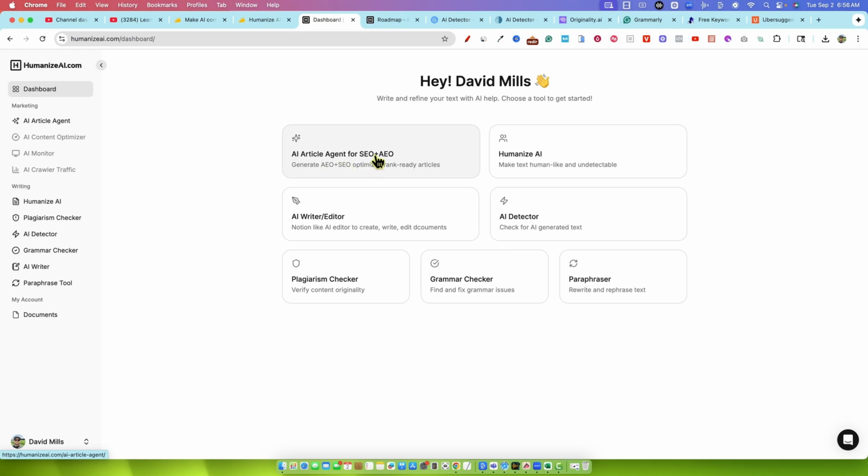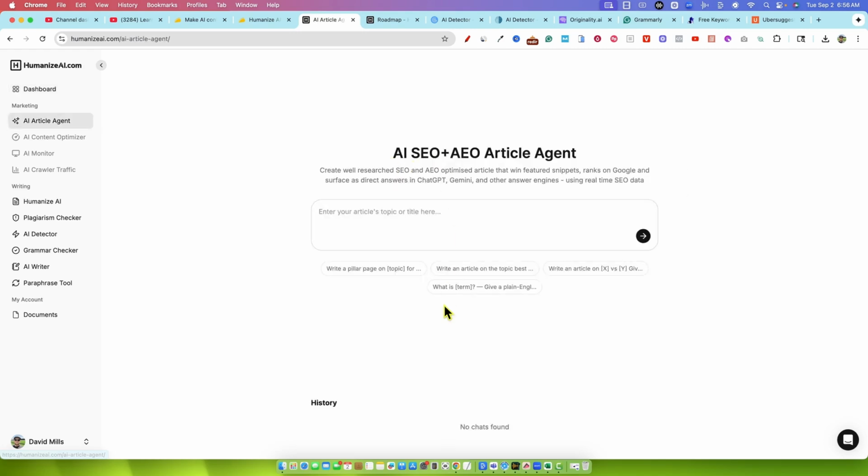So AI article agent, let's go and see what this one is. Create well-researched SEO and AI or AEO optimized content. Personally, I just think it's kind of a gimmick having to put this AEO in everywhere. Leave a comment below if you're fully aware of AEO, SEO, and all these funny terms, whereas SEO, based on my research, means something totally different. And this industry is just kind of taking that acronym and making it its own.